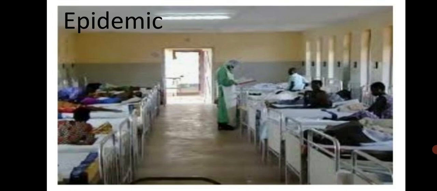Right now, we are going through the corona pandemic. So what is the difference between an epidemic and a pandemic? An epidemic is a disease that affects a large number of people within a community or a region, like an epidemic of cholera or typhoid, whereas a pandemic is an epidemic that spreads over multiple countries or even continents. Like the coronavirus is a pandemic. It has affected people all over the world. So this way there can be an epidemic of a disease.